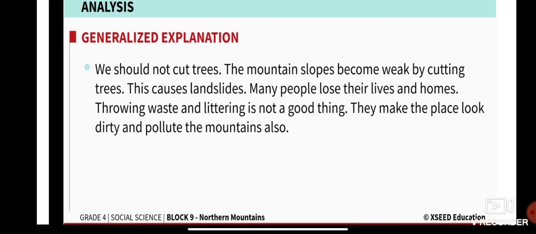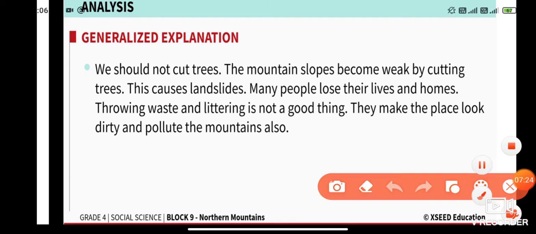We should not cut trees. That is very obvious, we all know, right? The mountain slope becomes weak by cutting trees. Why? Because if we cut down the trees, the mountain and the soil will become loose because the roots of the tree hold the soil. So the mountain slope becomes weak by cutting trees, and generally it leads to landslides.